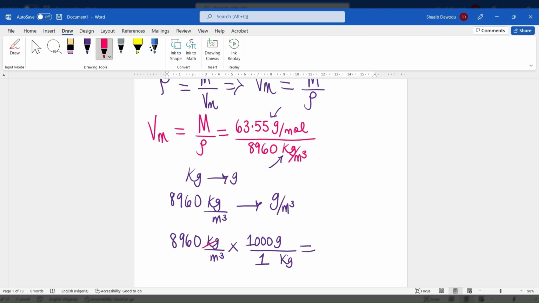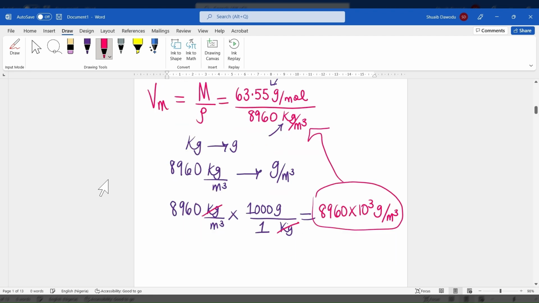We cancel out the kilograms. So 8960 times 1000 grams per meter cubed is going to be the full answer. So you're just going to have 8960 times 10 raised to the power of 3 grams per meter cubed. So we can insert this information back into this equation.